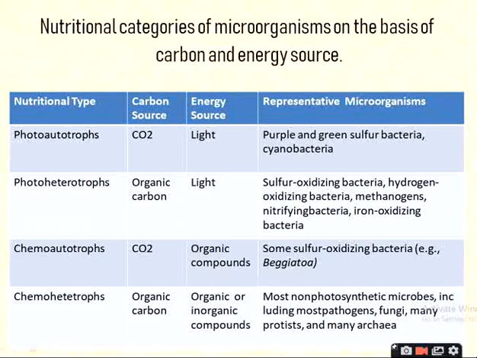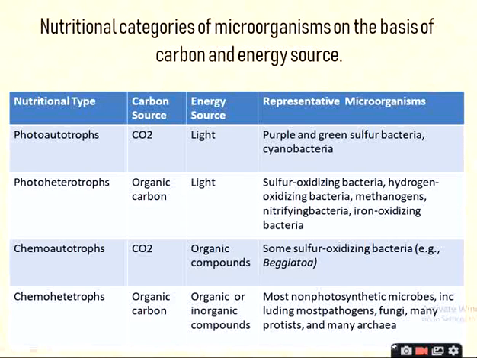आता इथे मात्र काय, there are only 2 sources, one is carbon source and another is an energy source. And in our syllabus there is a nutritional categories of microorganism on the basis of carbon and energy source that is included, and that is electron source not included in our syllabus.